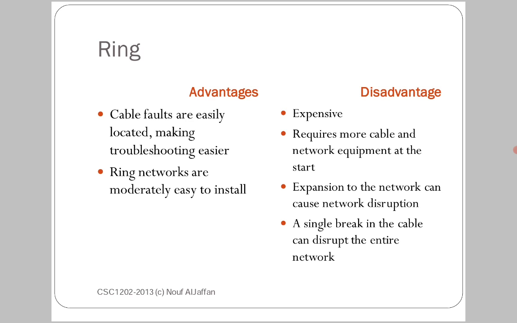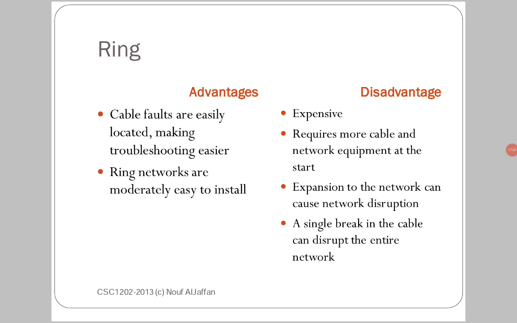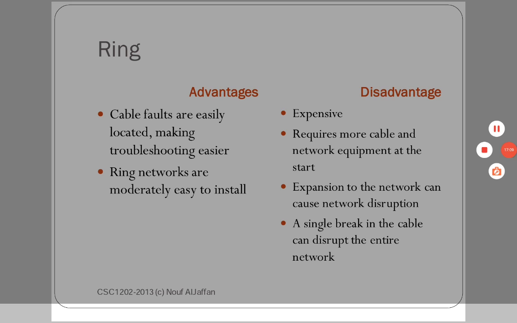Expansion to the network can cause network disruption. Means to add some new nodes or new clients, it is very difficult. The network will be disturbed, and a single break in the cable can disrupt the entire network. Means if the cable breaks anywhere in a ring network, it may cause a total network collapse.